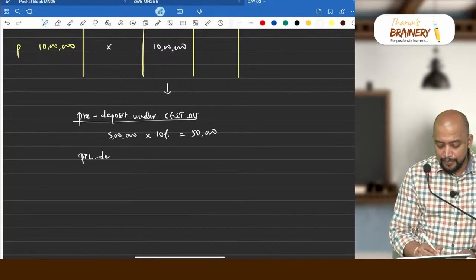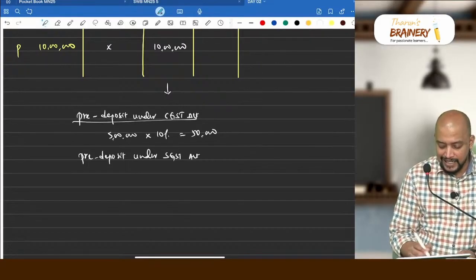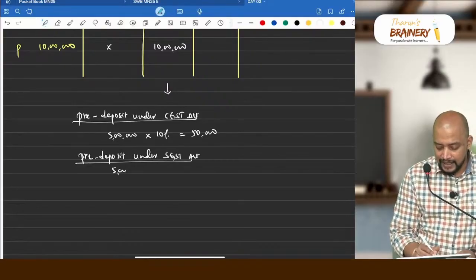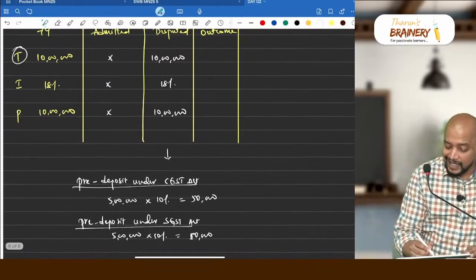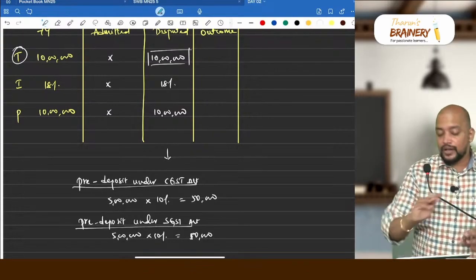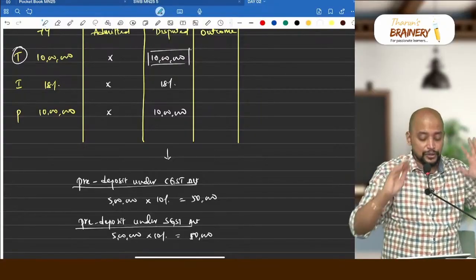What is the pre-deposit under the SGST Act? It is the same: 5 lakhs into 10%, that will be 50,000. This is how the pre-deposit is computed. So remember, only tax into 10%, not total due.